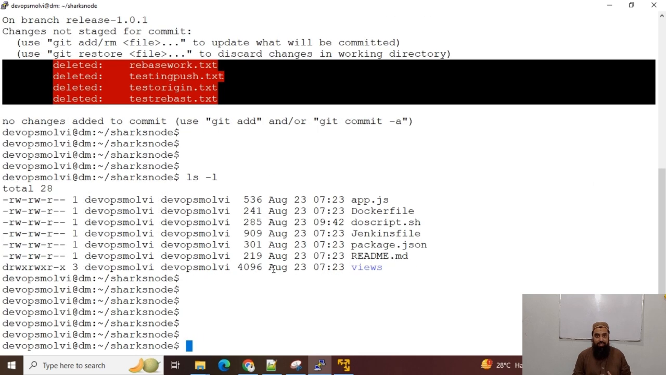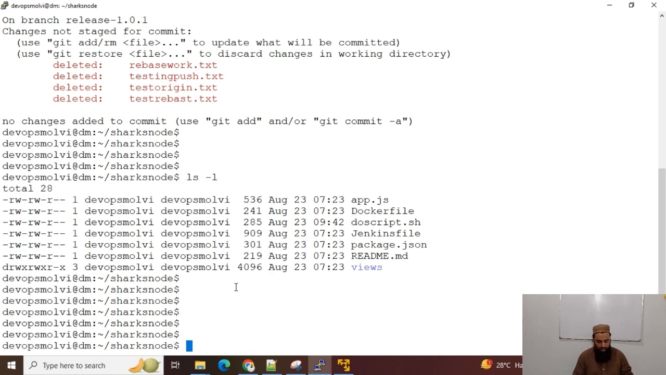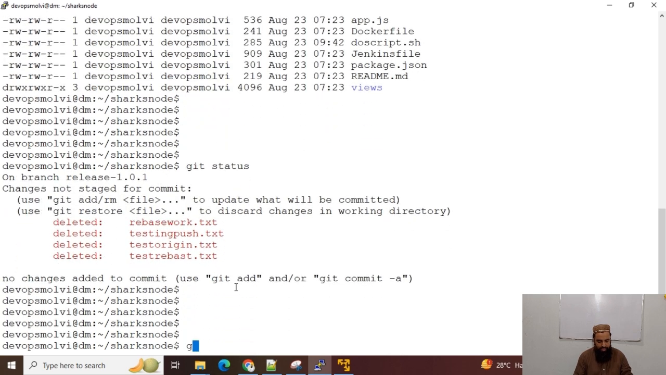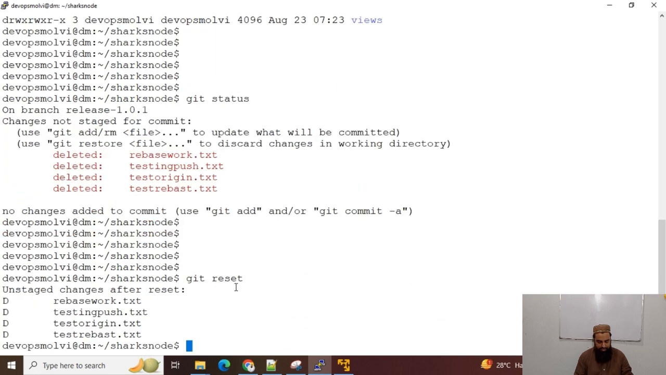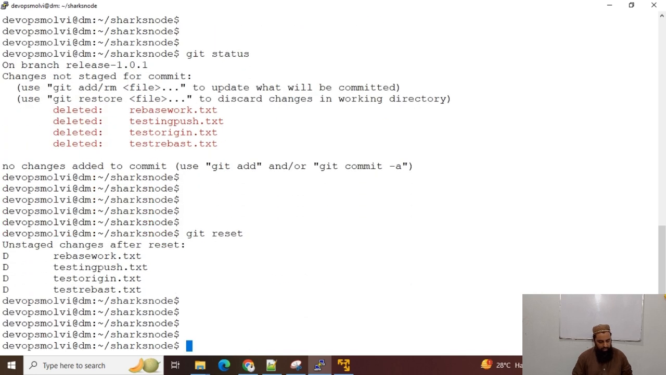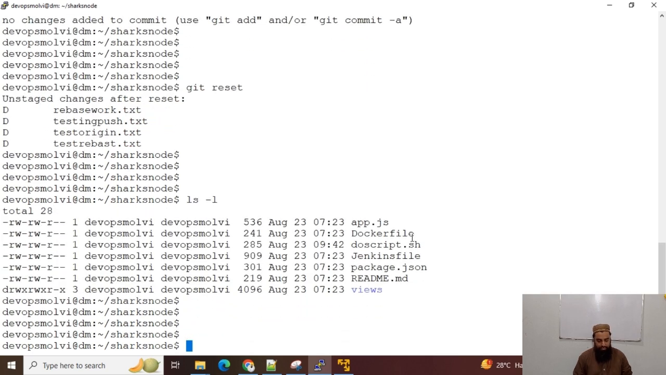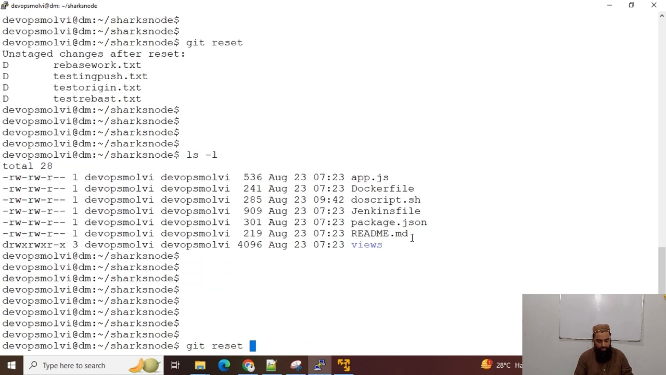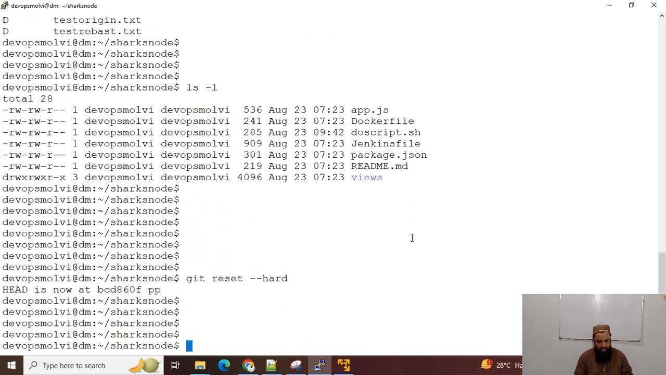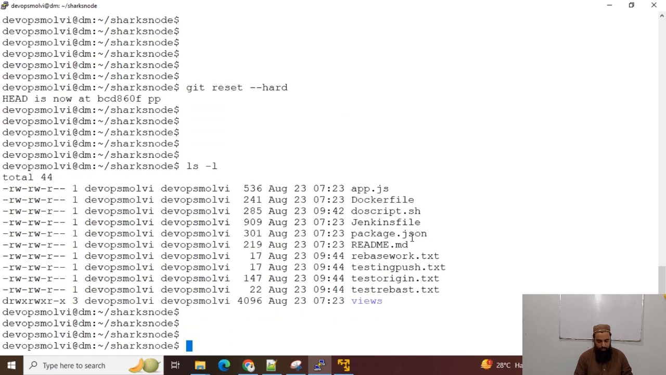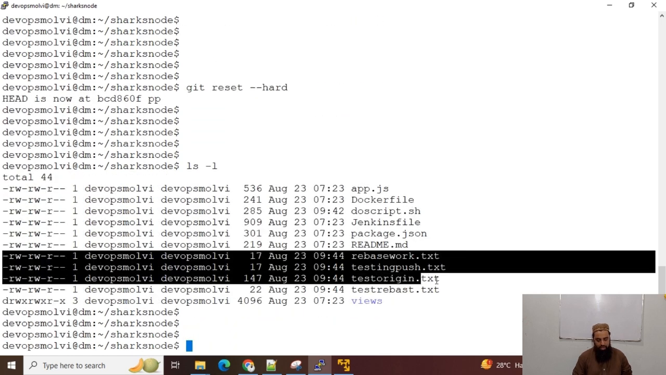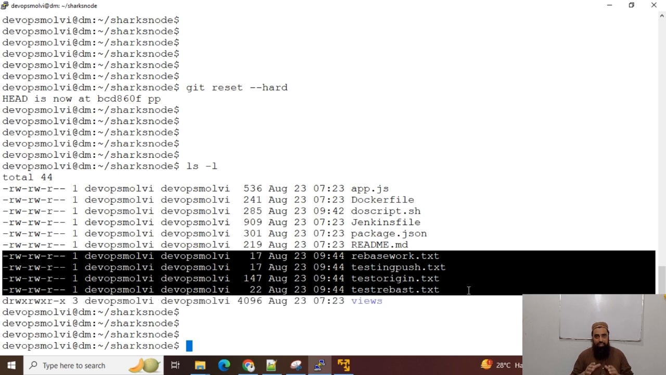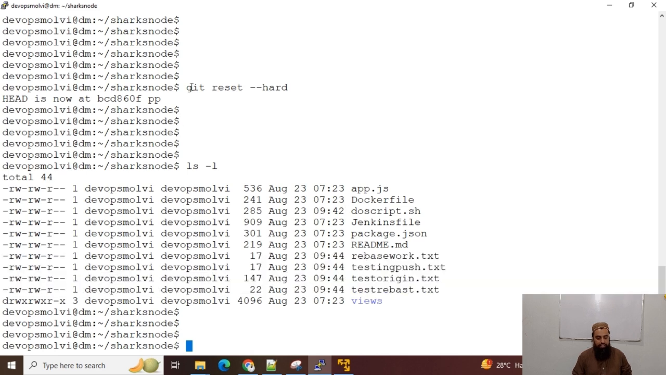But then I realized that I needed those files, so I will check the status and I will just reset. You can see unstaged changes after reset, and these files were deleted, but I still do not have these files on my VM. And now I can run git reset hard, and you can see I should have these files back on my VM. So that's how, guys, we can get our unstaged files back using git reset.